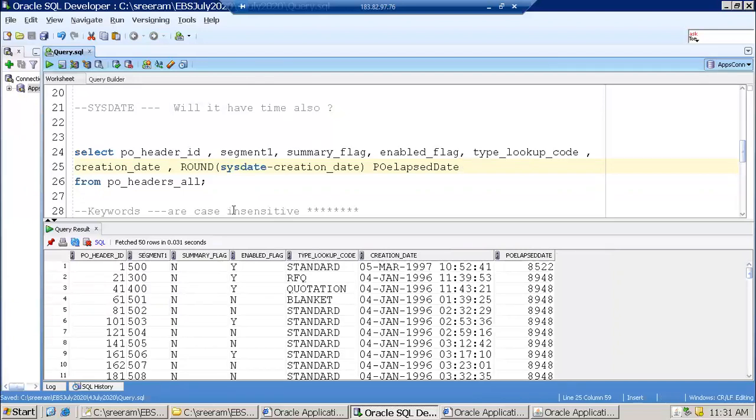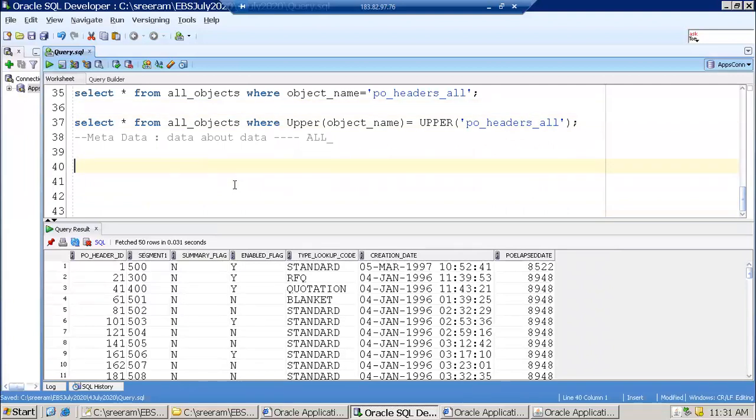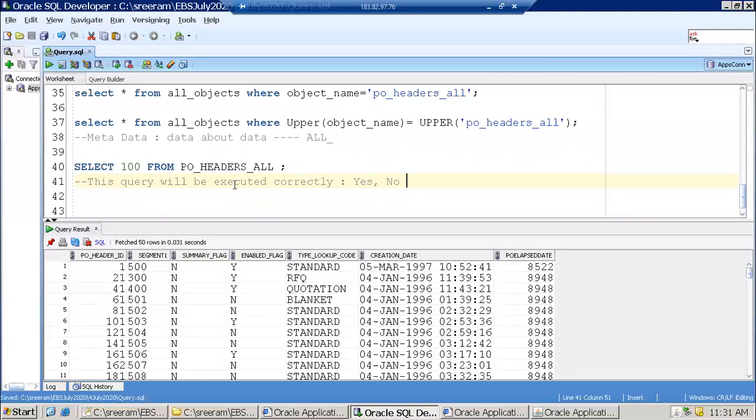Another thing we can try is distinct. Before that, I just want to show a few more things. Just tell me whether this will work or not. There are only two options for you: this query will be executed correctly, yes or no? When I run the query, will it give any compilation error or not? That is my question.